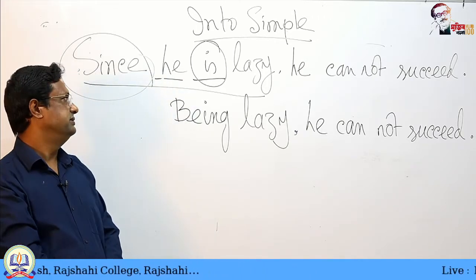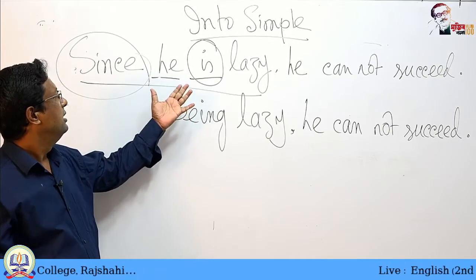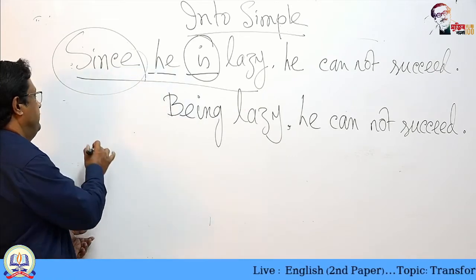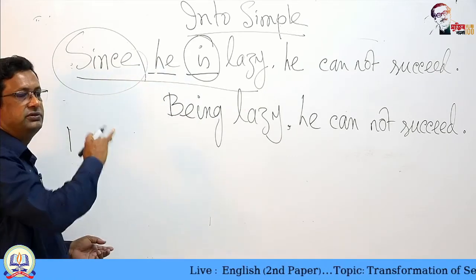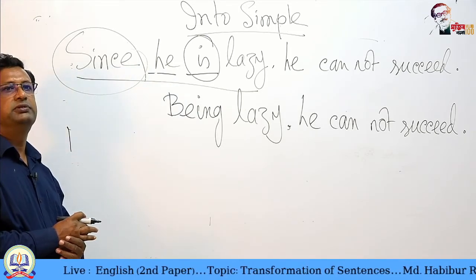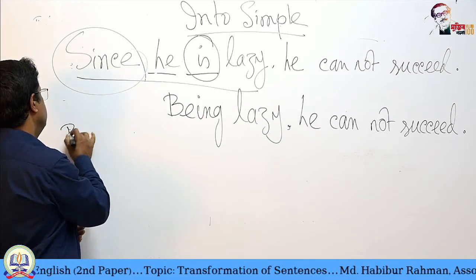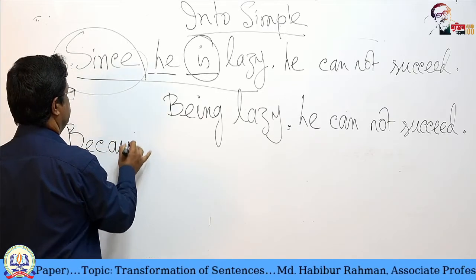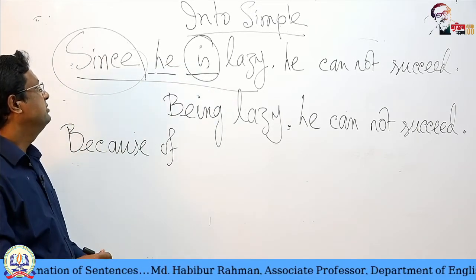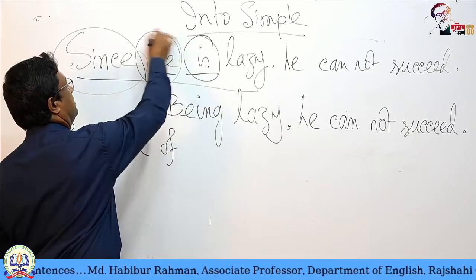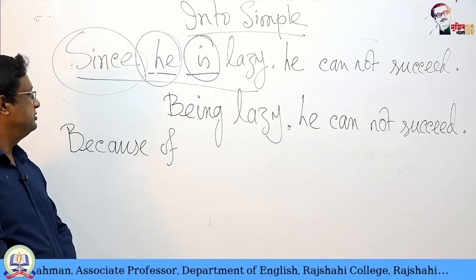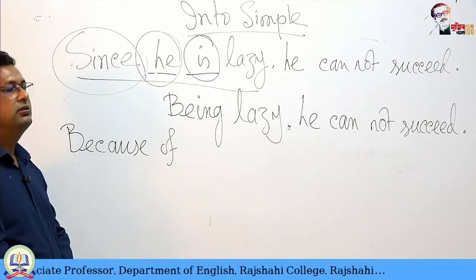Another thing is, you can change in another way. Because of, as it is a reason, where there is reason, we can use because of prepositional phrase. So, because of. Now, he can be changed into possessive form, because of his.